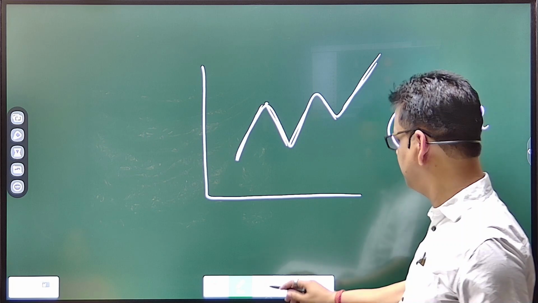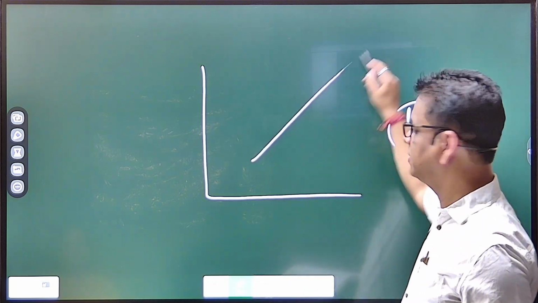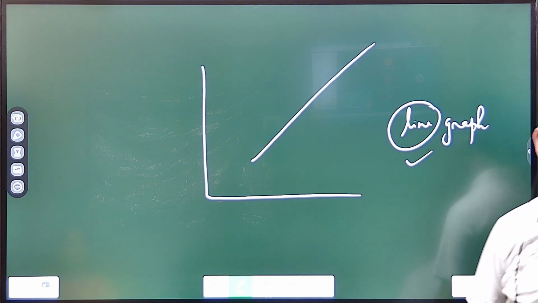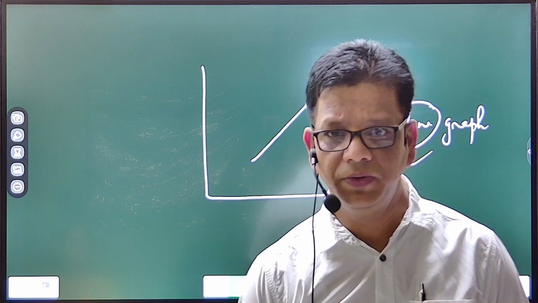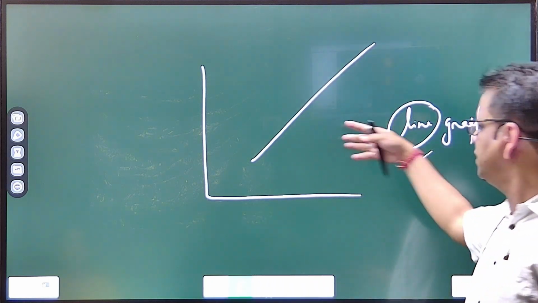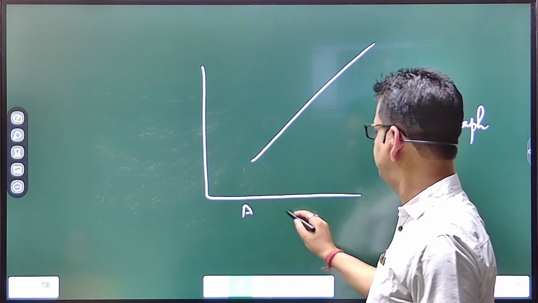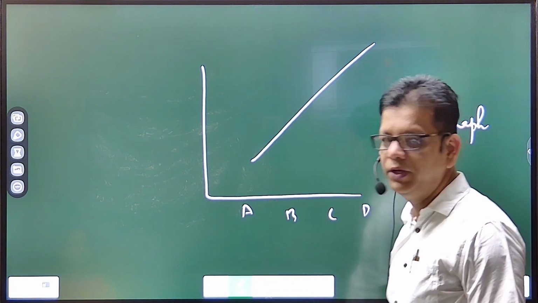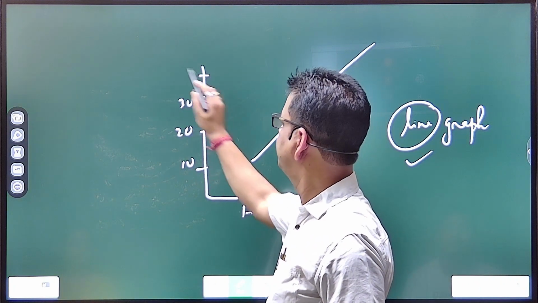But the first one which I have shown to you is straight, which means it is a linear graph. You all know the term linear. Linear means straight. Suppose we have 4 different places, and we have some numbers like 10, 20, 30, and 40, for example.